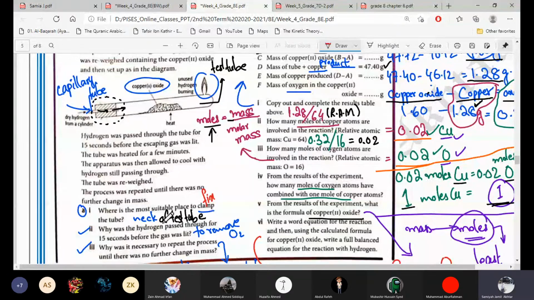So obviously it's the neck of the test tube here, which I circle in black. This place is suitable because the test tube is closed from all the sides. It's open only from the neck. So this is the suitable place to fix it. We fix the cork, the cork has a hole in it, and we place the capillary tube through it, and then hydrogen gas will enter from that tube.